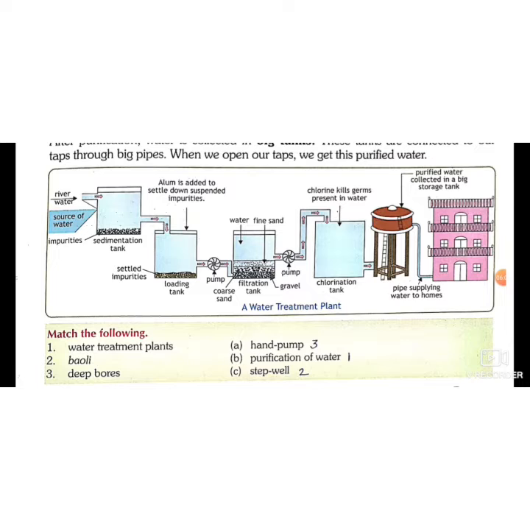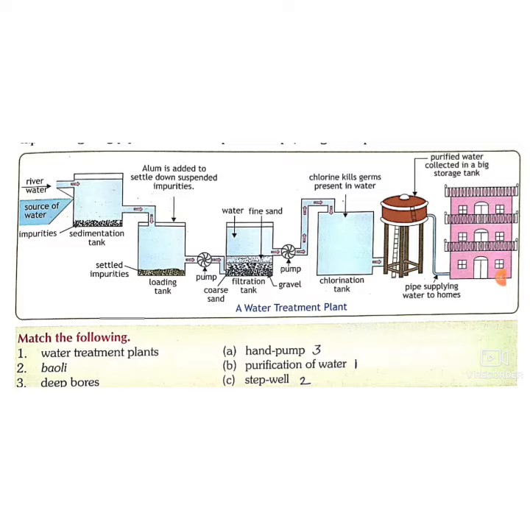And then the second process, loading tank. Here alum is added. Alum makes this process more effective because alum makes the impurities heavy, so they will settle down. Next is the pump. By this pump, water is collected in the filtration tank which has different layers to get the purified water. Then from this, water goes to the chlorination tank where chlorine gas or chlorine tablets are passed into the water to kill the germs. And then water is stored in big tanks, and from these big tanks through the big pipes